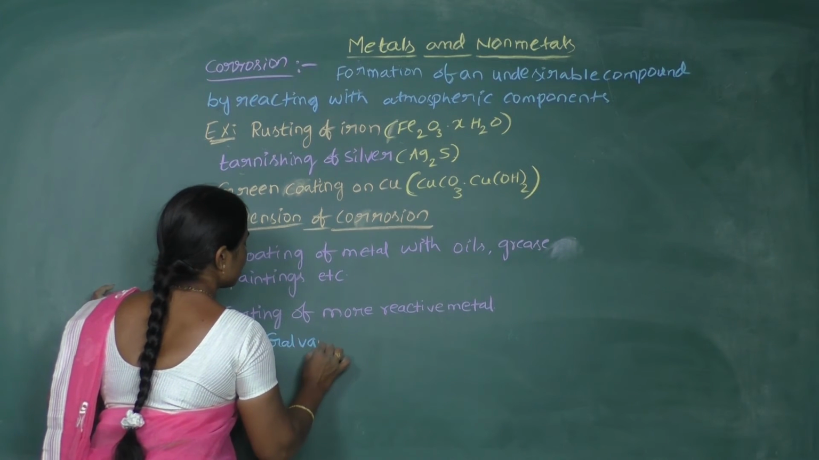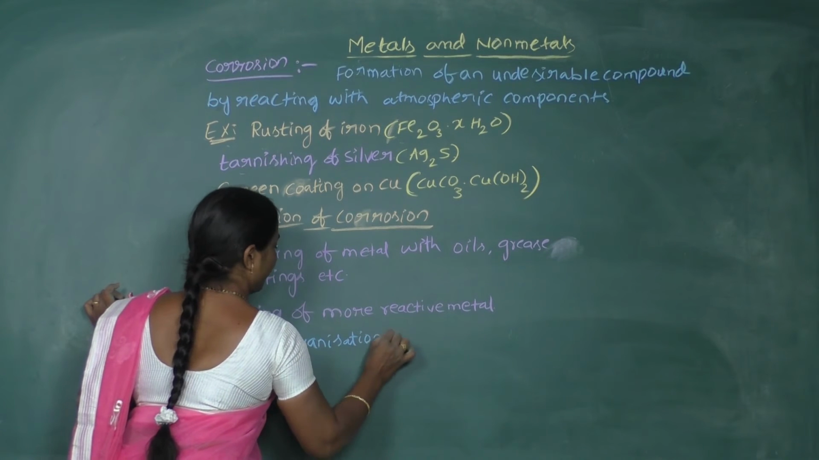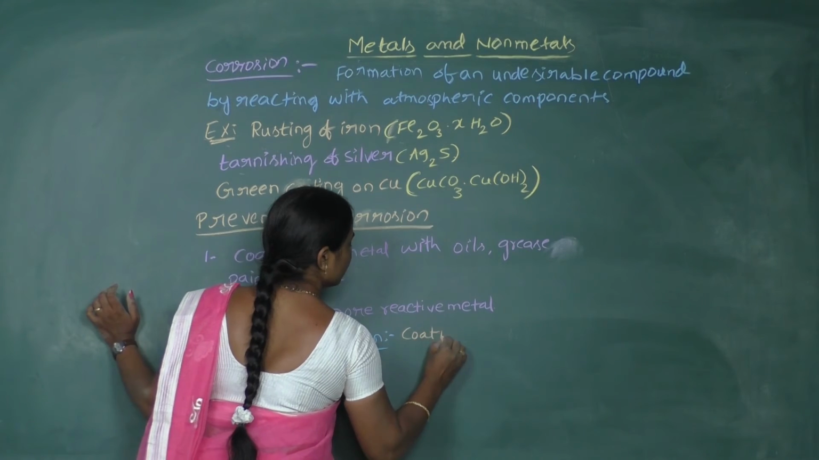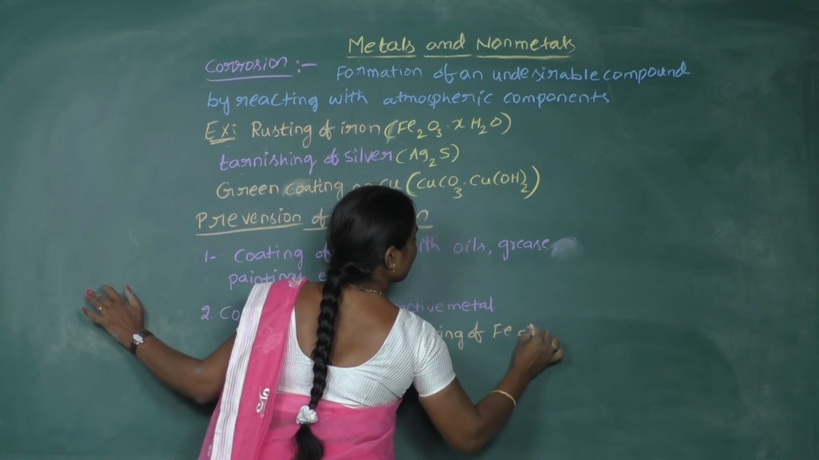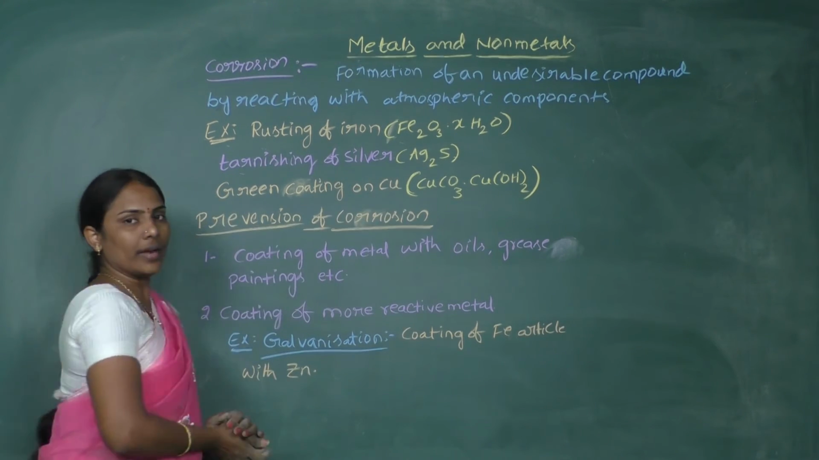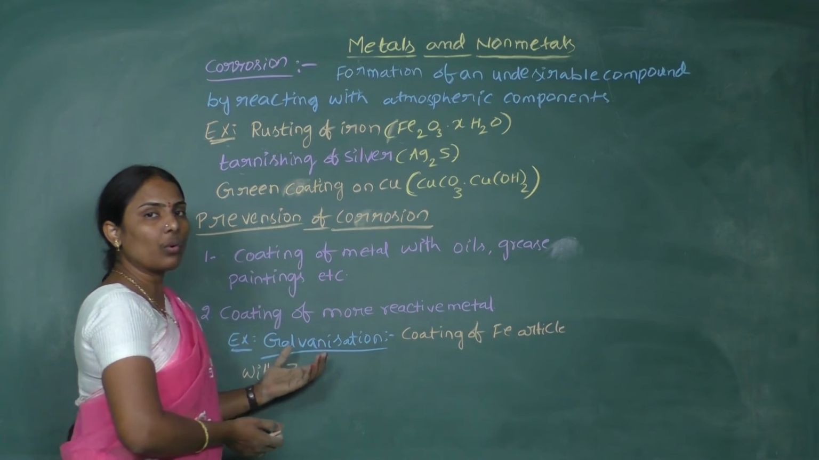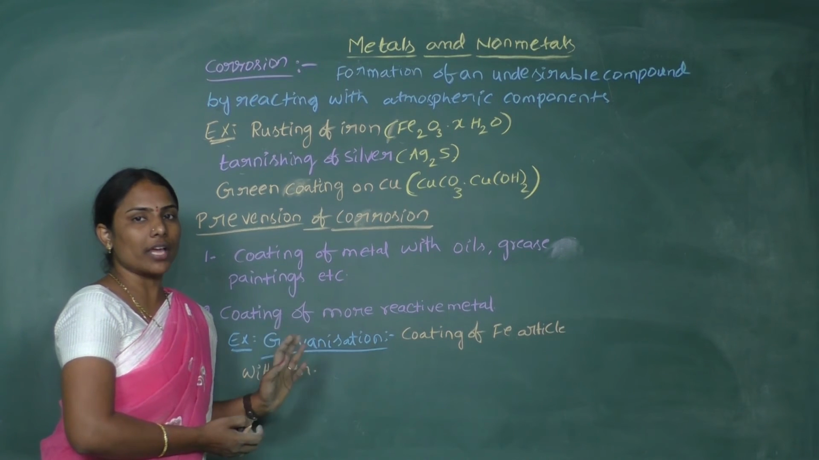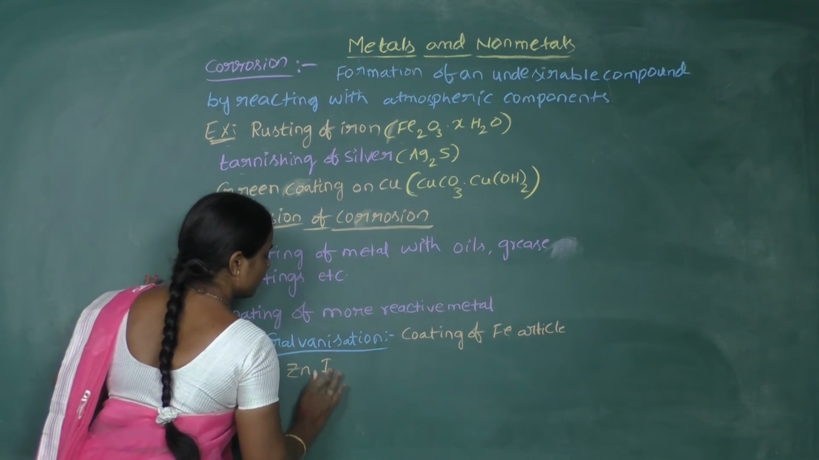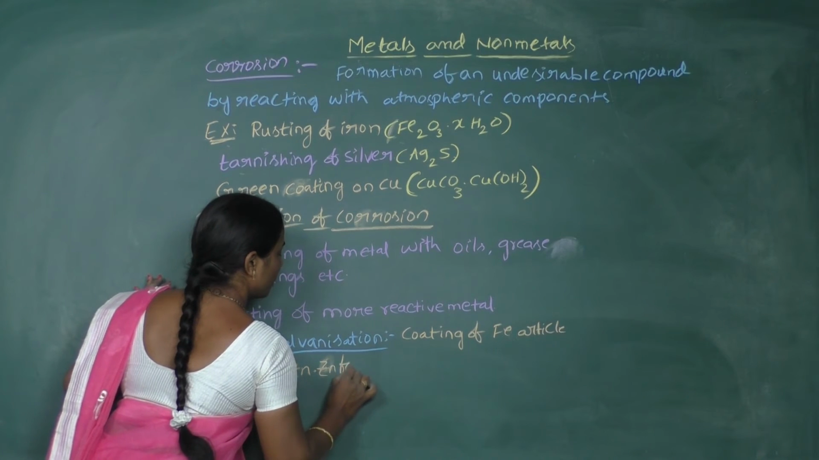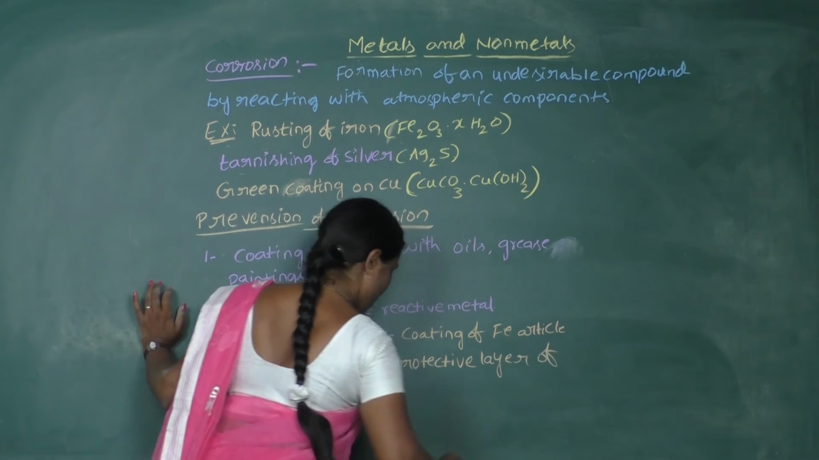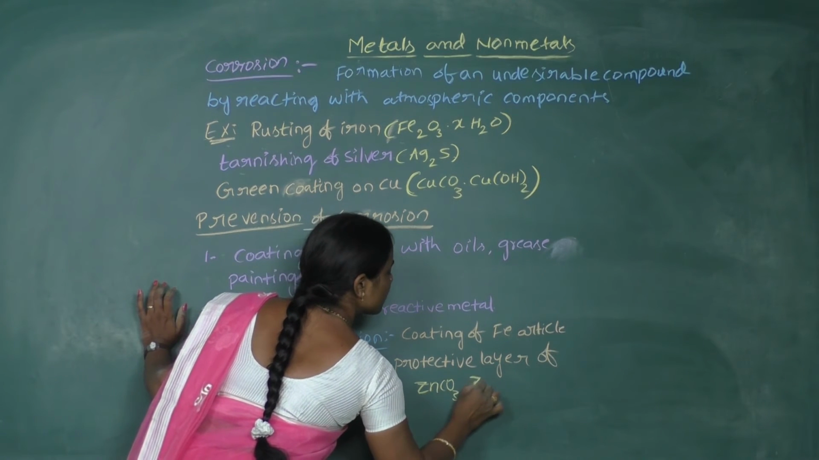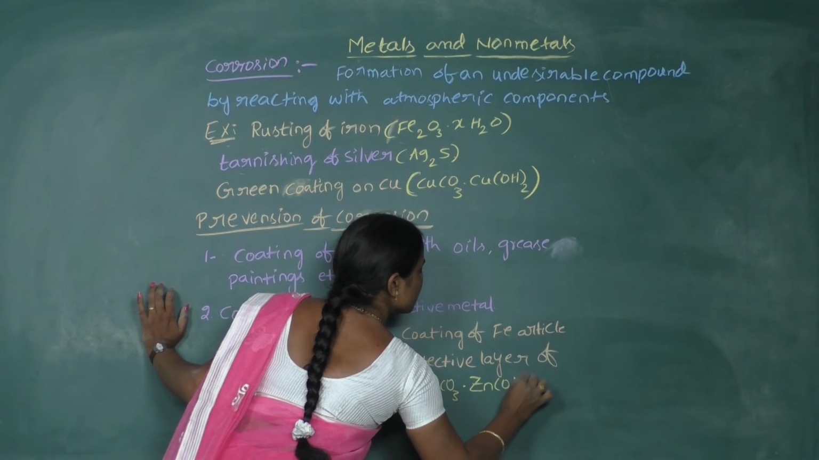So what is galvanization? Galvanization is simply coating of an iron article with zinc. Now why have we coated it with zinc? The simple reason is that zinc forms a protective layer. Here I am writing the compound of zinc which forms the protective layer. So this is the compound.